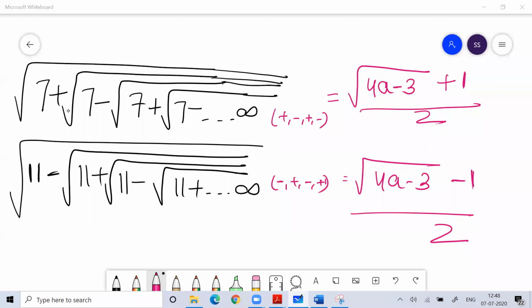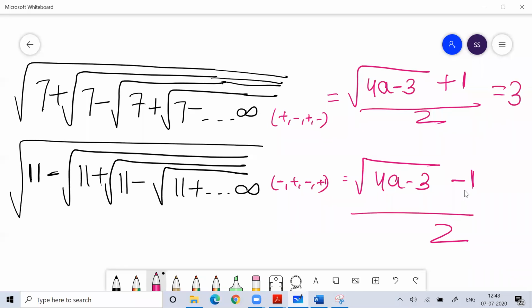Nikita, see, if plus minus is there, put plus sign outside. If minus plus is there, put minus sign outside. So the answer for this would be 3. 7 4s are 28, 28 minus 3 is 25. The square root of 25 is 5, so this answer would be 3.